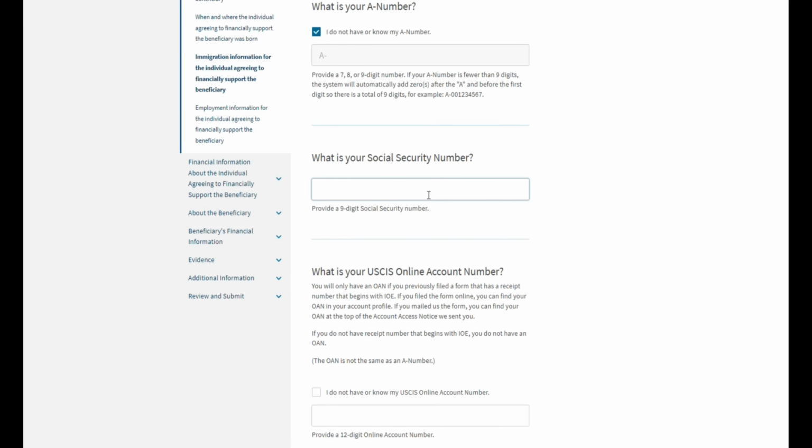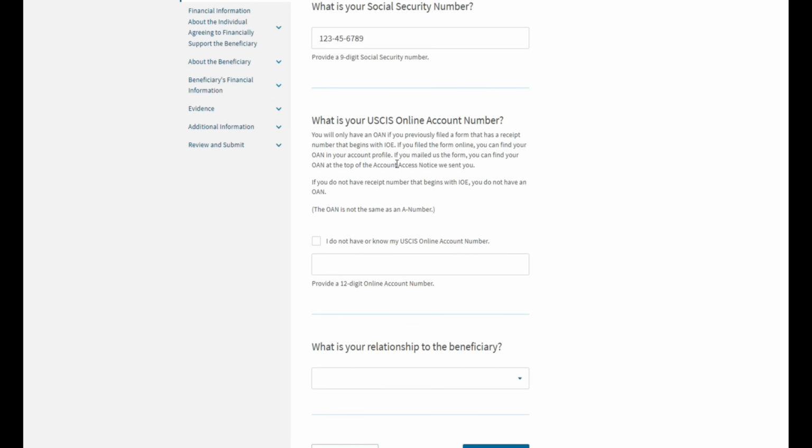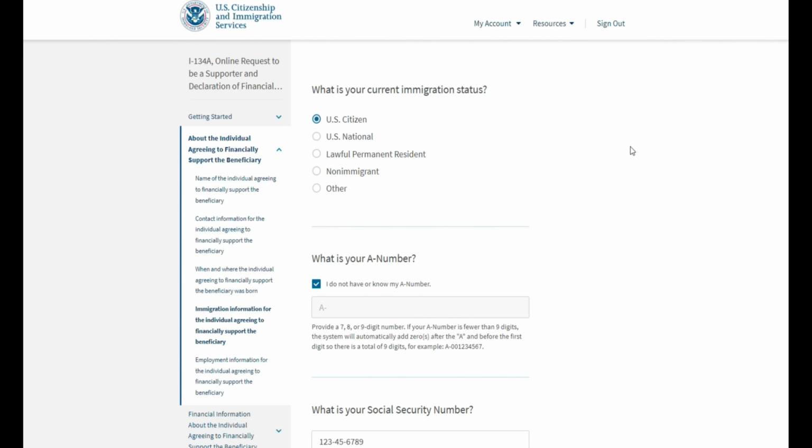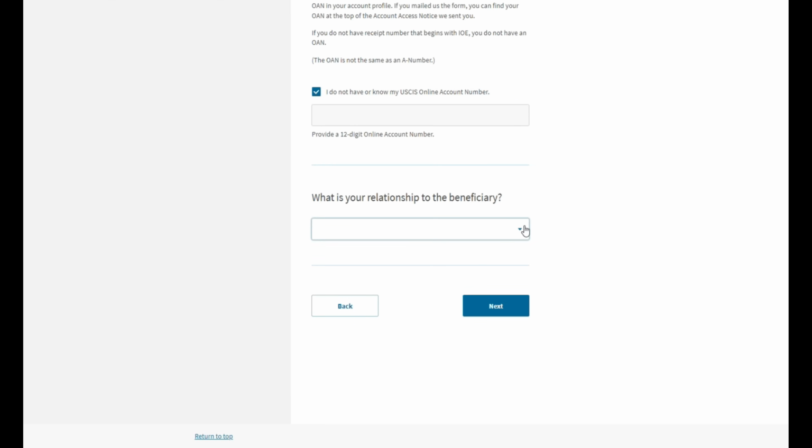Provide your social security number. Next, provide your USCIS online account number. So typically you will only have an online account number if you have ever previously filed any forms online using your USCIS account. If you have never filed forms online, you will not have an online account number. So you can simply say, I do not have a USCIS online account number. If you had an online account number, typically you would be able to see it somewhere on your account when you log in. And finally, you will need to select on this page your relationship to the beneficiary.